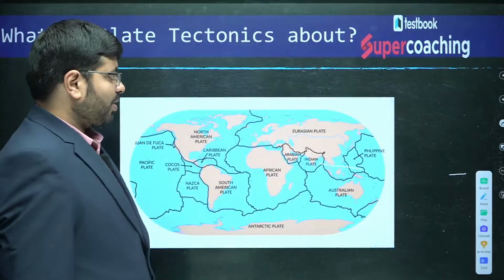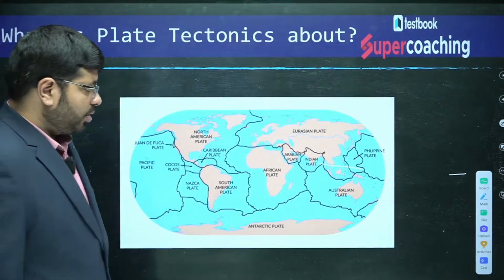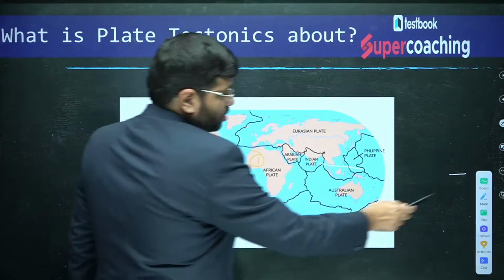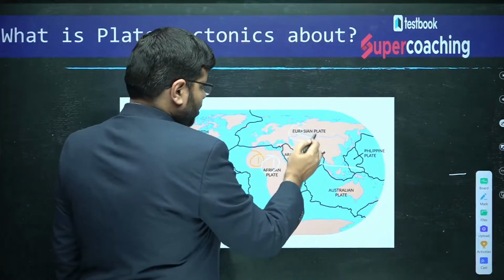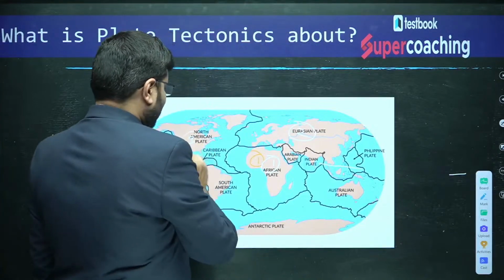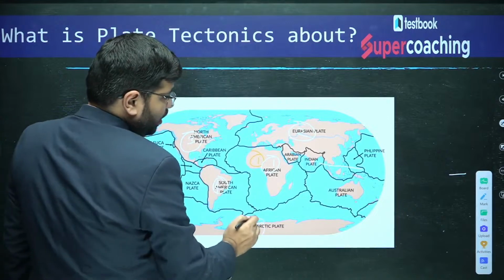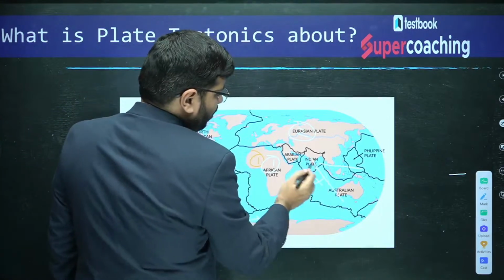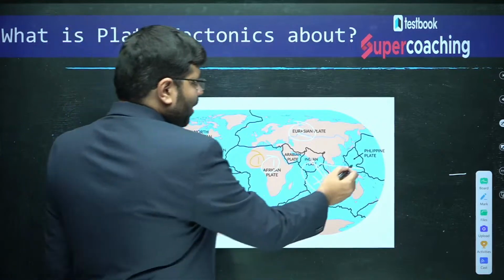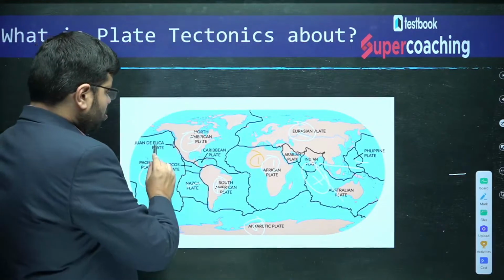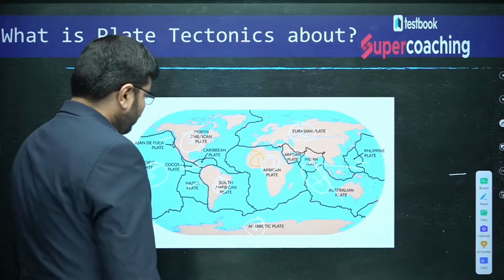If you see this, the whole world is divided into many plates like this. This is one plate, the African plate. This is the Eurasian plate, the North American plate, South American plate, Pacific plate, Antarctic plate, and the Indo-Australian plate is the seventh. And there are many minor plates, for example, the Philippine plate, the Nazca plate, the Juan de Fuca plate, the Caucasus plate, the Arabian plate, all these are minor plates.